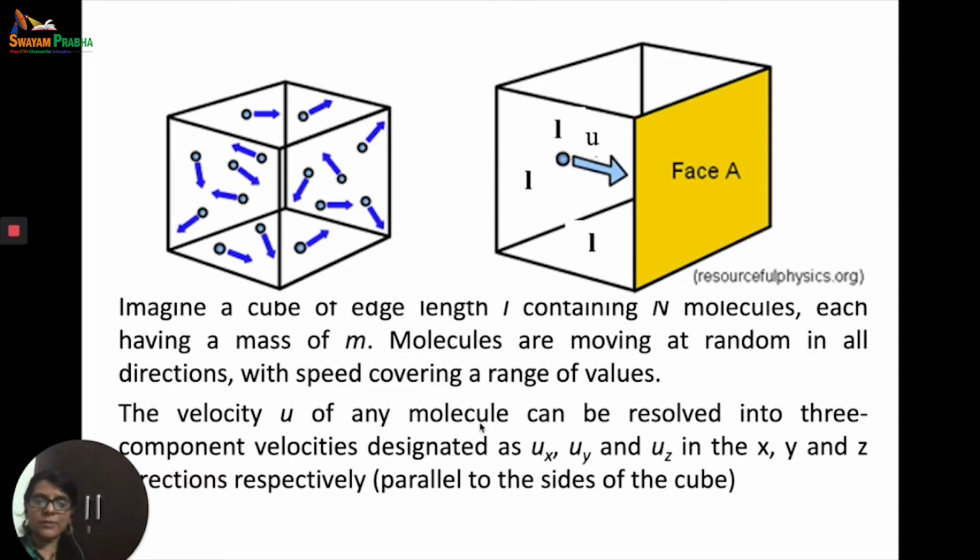Now let us assume there is any molecule whose velocity is u, and it can be resolved into three component velocities. Let the component velocities be ux, uy and uz in the x, y and z directions respectively. Obviously ux will be parallel to the x axis, uy parallel to the y axis and uz parallel to the z axis.